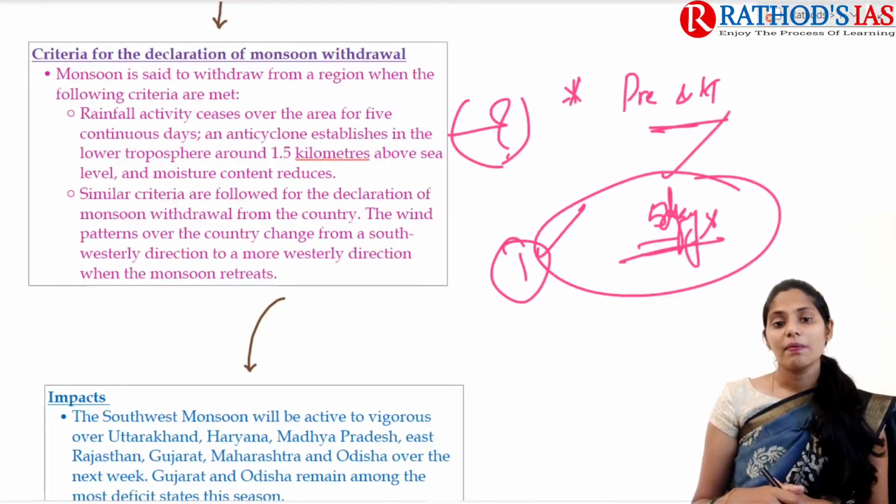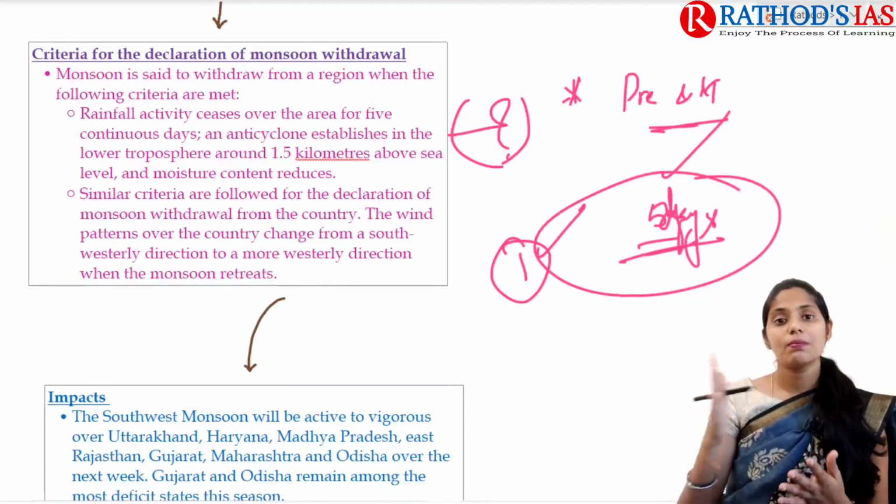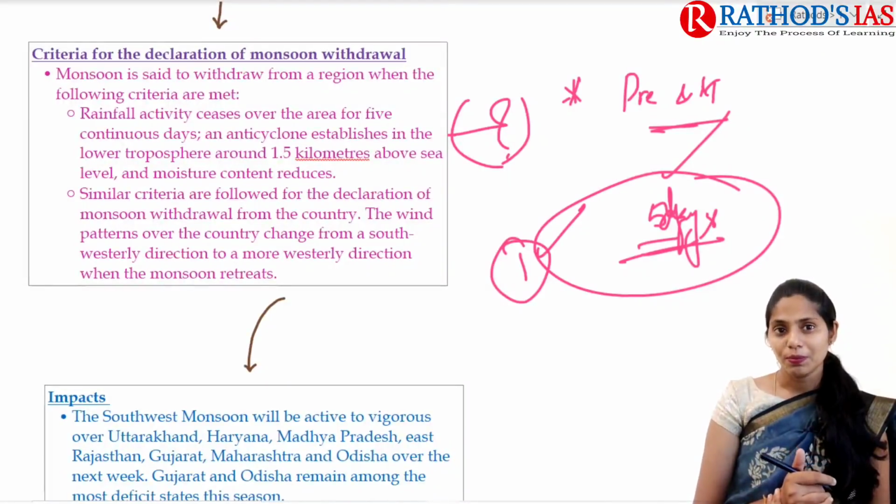It also needs an anticyclone established over the low troposphere, about 1.5 kilometers above sea level, and moisture content reduces. When all these things are satisfied, we can say there is a monsoon withdrawal. A similar criteria is also followed for the declaration of monsoon withdrawal from the country.